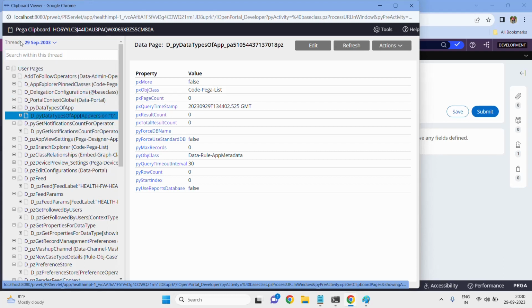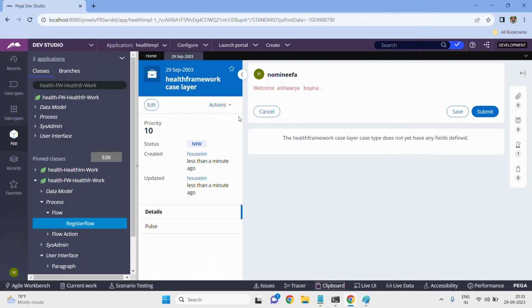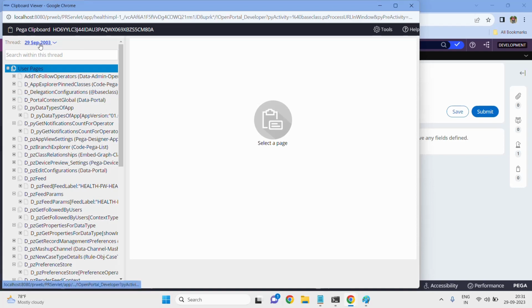Now here you can see the thread. This is the current ID. Until the current ID exists, it will be holding the data. If the current ID is gone, then the data in the clipboard is gone. That's why clipboard is a temporary tool. I hope you get my point, right? This is the case ID. You can see this, you can see that. It is 29 September, and whenever you open that, it shows 29 September. Clear? So until the case ID exists, the data in the clipboard will be held. If the case ID is gone, the data will be gone.